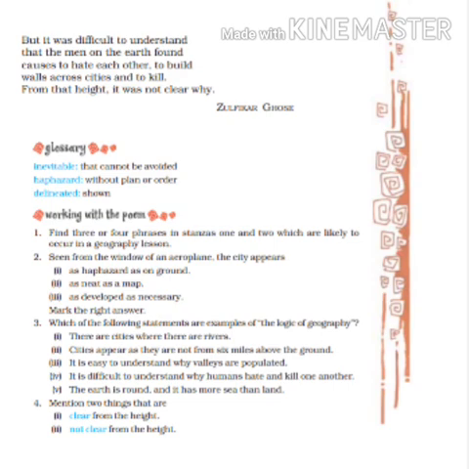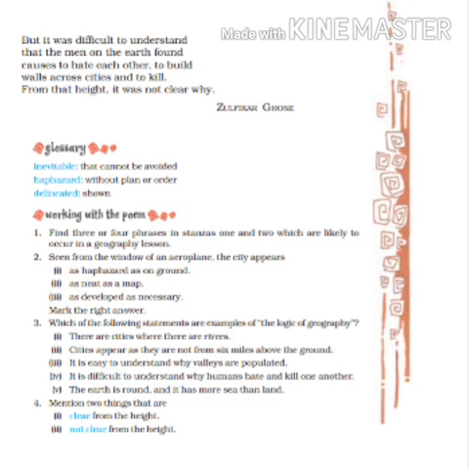Now look at the third one. Which are the examples of the logic of geography? There are 5 options given. We have to select from those. Which statements can be said to be the logic of geography? First one, there are cities where there are rivers. So cities are built near the rivers, or people live near the rivers. It is easy to understand why valleys are populated. You know, there are water sources near the valleys, so that's why people live near the valleys.